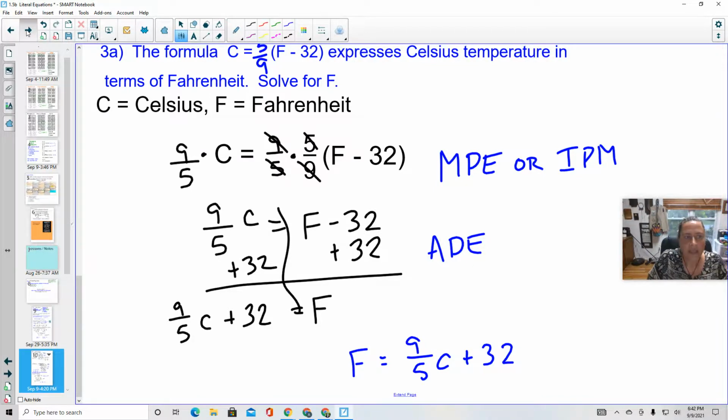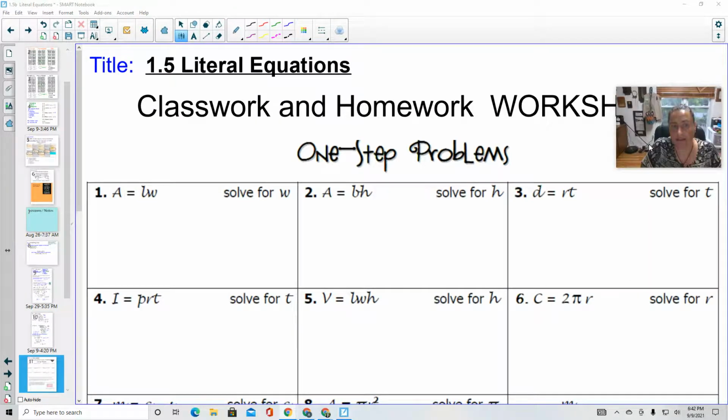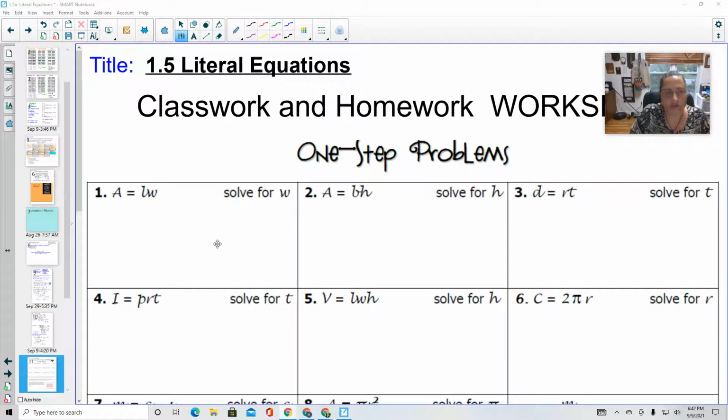So now Ms. Korosek is going to hit pause for quite a while, and you guys are going to work on this worksheet. Before you hit pause, the first page is just one-step problems. So let me actually demo the first one for you, and then we'll move on. So if I'm solving for W here, I need to get that W by itself, which means that area equals length times width. That length needs to go away.